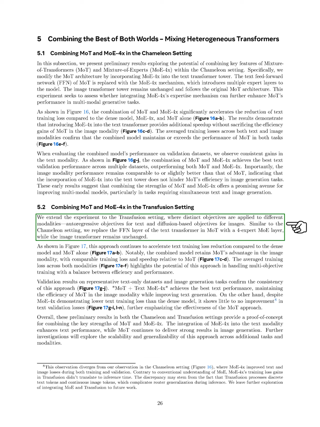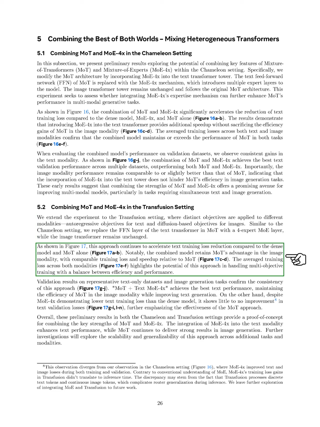We then extended our experiment to the transfusion setting, where we applied different objectives to each modality: autoregressive for text and diffusion-based for images. We again replaced the text transformer's feed-forward layer with a 4-expert Mo layer, while keeping the image transformer the same. This approach continued to accelerate text training loss reduction compared to the dense model and Mo alone. The combined model preserved Mo's advantages in image performance, showing similar training loss and speedup.